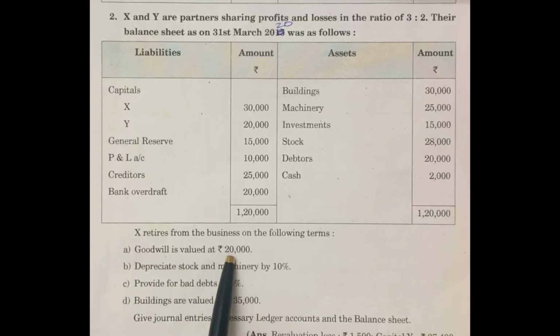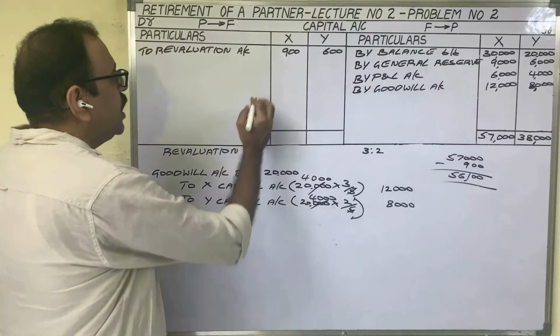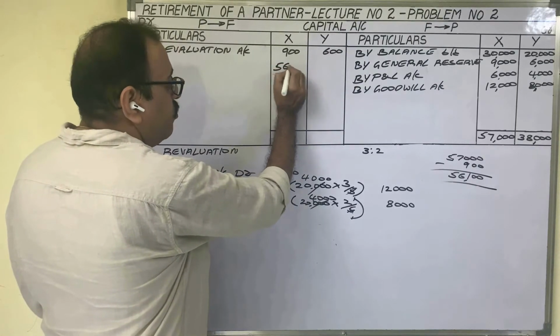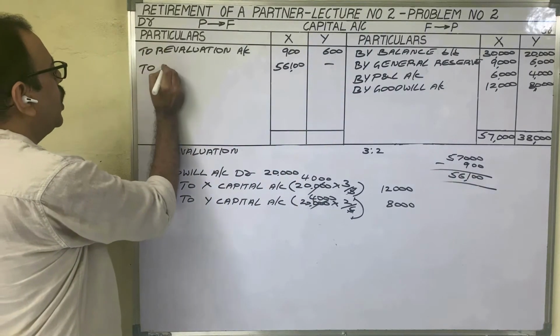How does the firm settle the due amount to the retiring partner? It is not given clearly. Then we should understand that the due amount of X is transferred to his loan account. So on the debit side, 56,100 rupees, for that you have to write to X loan account.